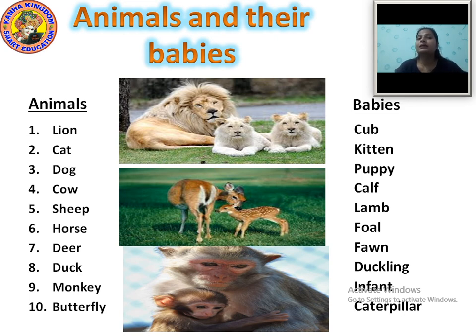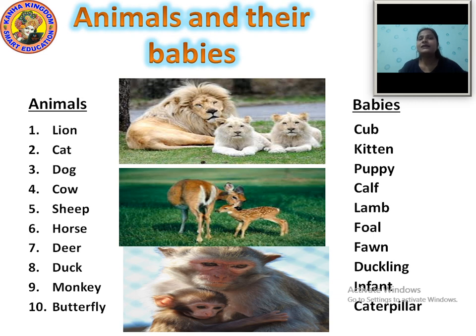Now the next is butterfly. B-U-T-T-E-R-F-L-Y, butterfly. Now the baby butterfly we call a caterpillar. C-A-T-E-R-P-I-L-L-A-R, caterpillar. So these are the animals and their babies.